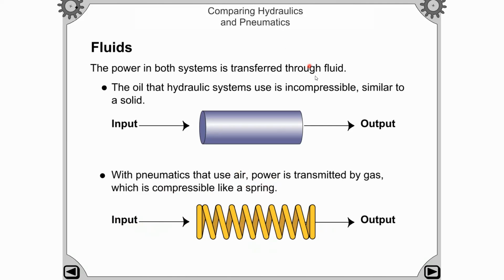And in hydraulic systems, the fluid or water is incompressible like a solid. If you give input to a solid, we can't compress it because it is incompressible, and this is compressible, right? So in hydraulics, water is used and water is incompressible, and in pneumatics air is used, which is compressible like a spring.